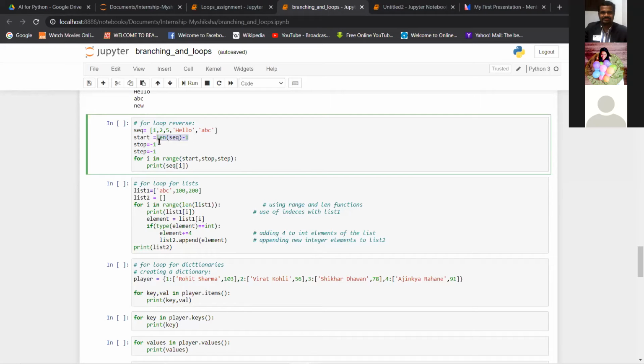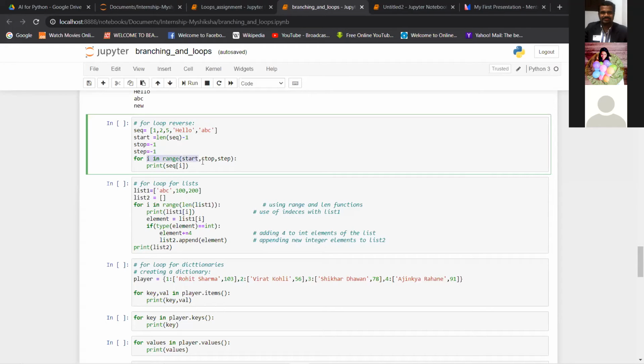If the first index number is 4, step is -1, the next one will be 3. That's how we move downwards. And stop is -1 because we don't want to lose the first element here. The first element index is 0, so if we give a stop as 0, it might not work.